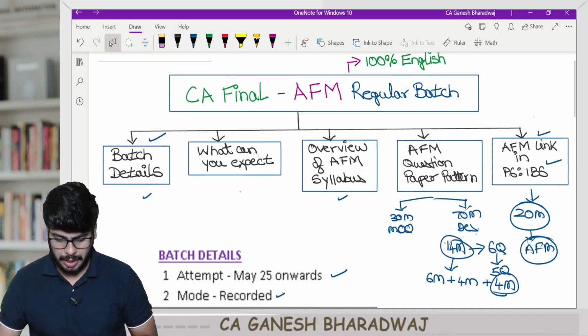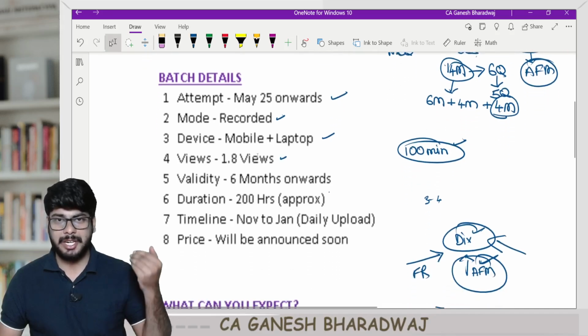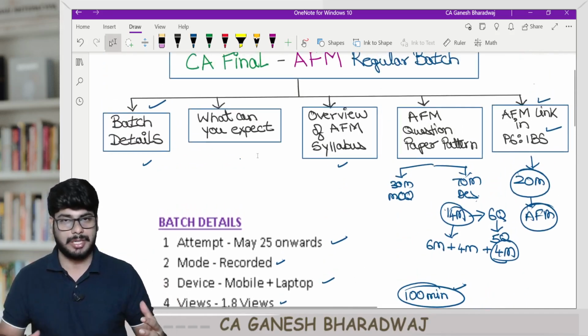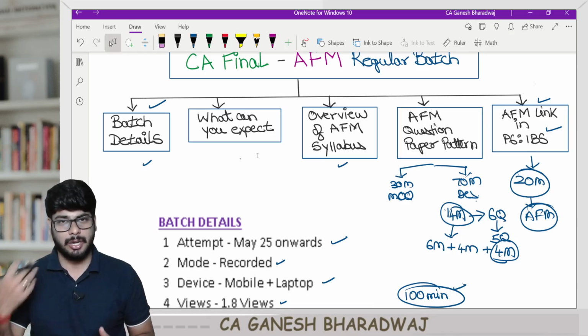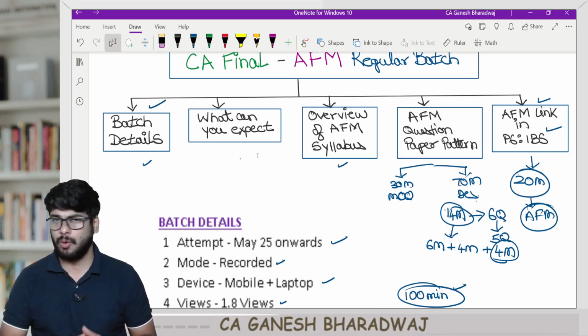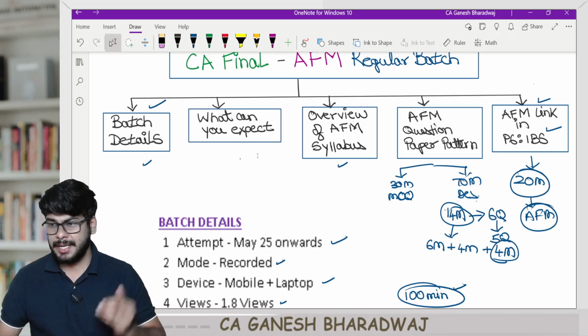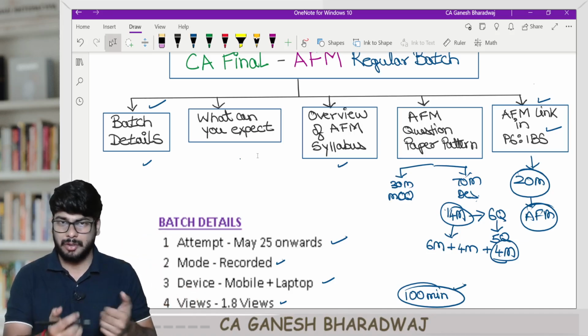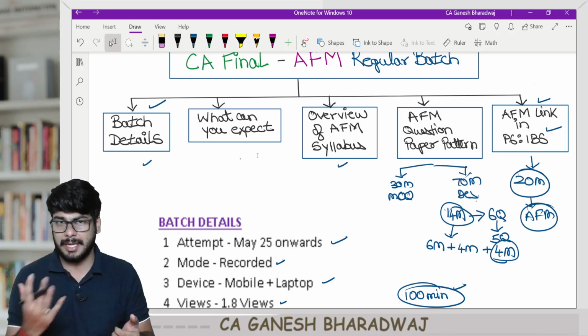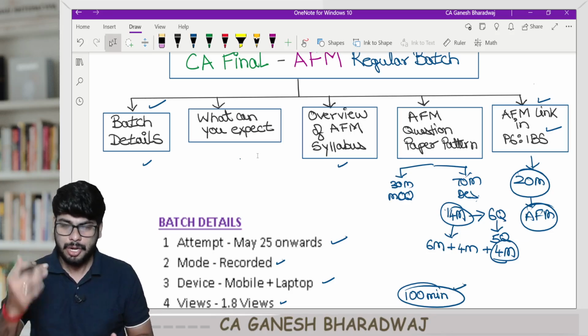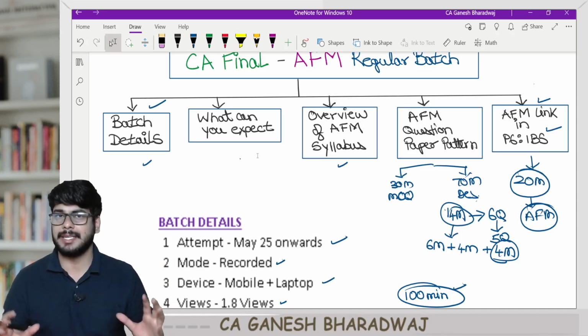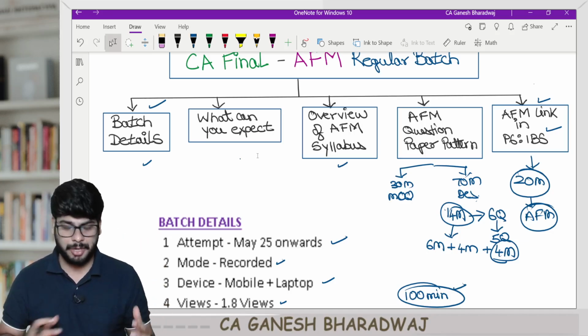And of course, the doubt clarification will be done on Telegram during the course. I'm saying, if you buy the regular lectures, the doubt clarification will be done on Telegram and WhatsApp. That goes without saying. You can send a message or a voice note, and I'll reply to you over WhatsApp or Telegram, as the case may be, to solve all your doubts if you purchase our regular lectures.